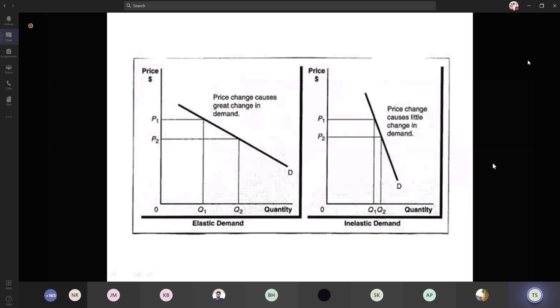That means those products are considered as having elastic demand. And in the second case, where the gap between P1 and P2 is greater than the gap between Q1 and Q2, a greater change in the price makes almost no change, otherwise, only a small change in the quantity demanded. That is considered inelastic demand. So these kinds of products are called products which have inelastic demand.